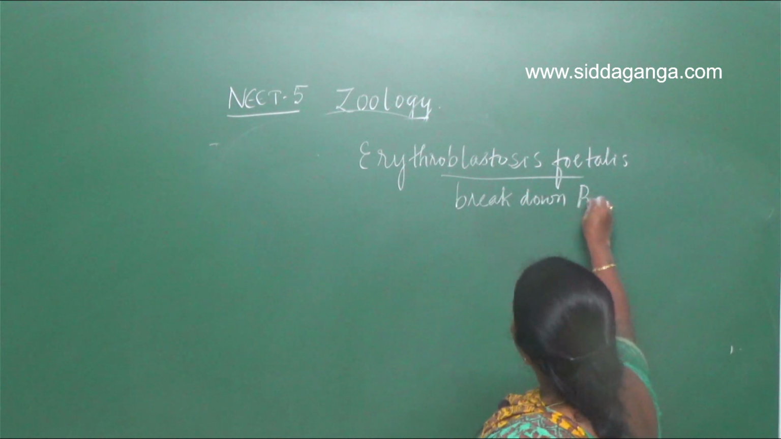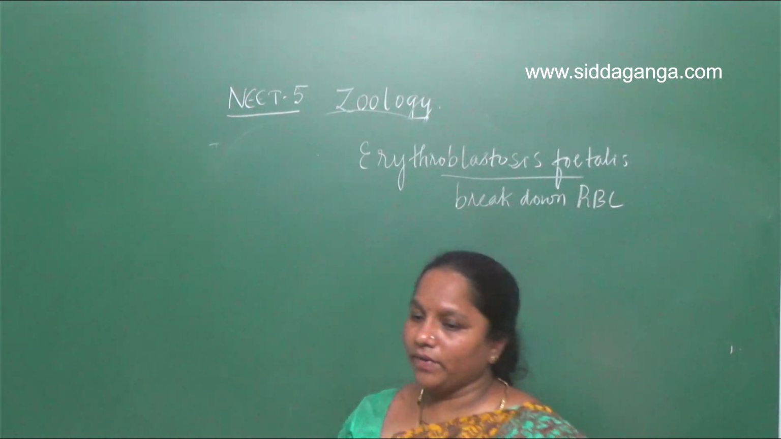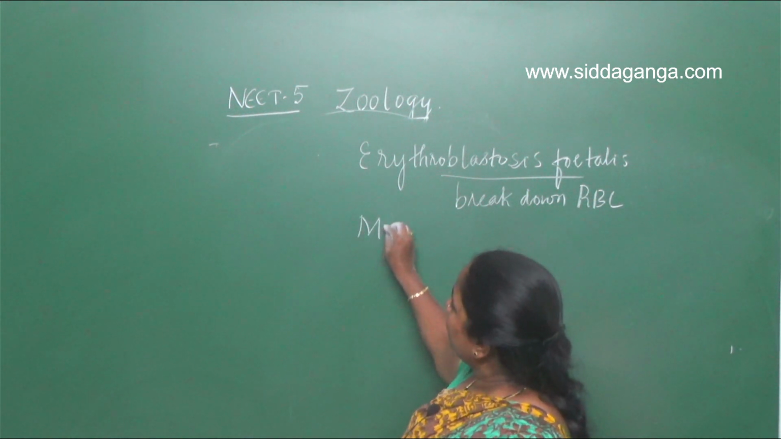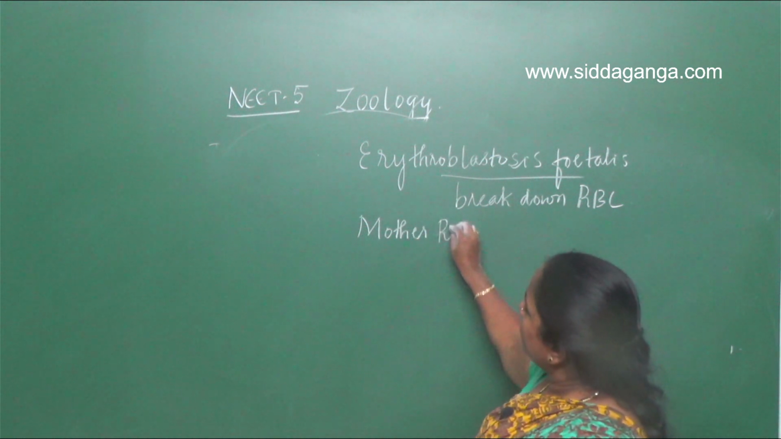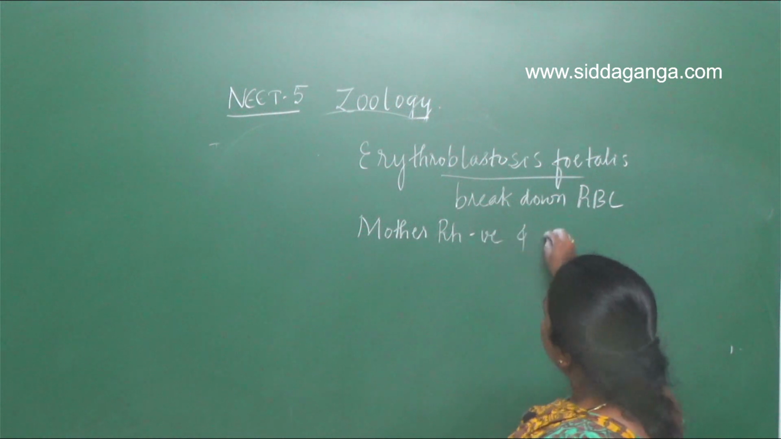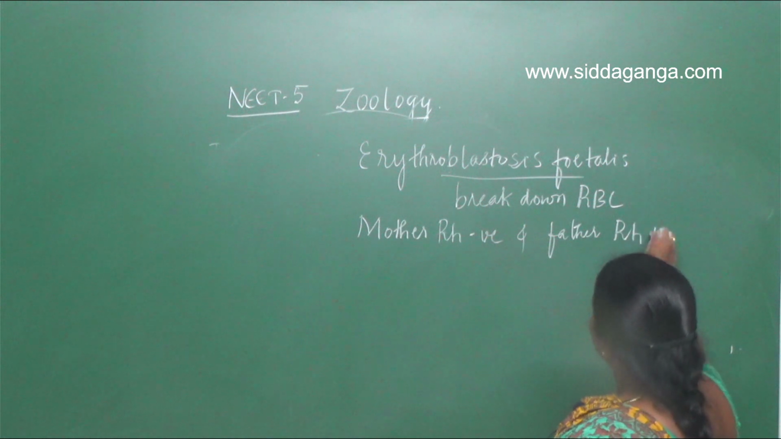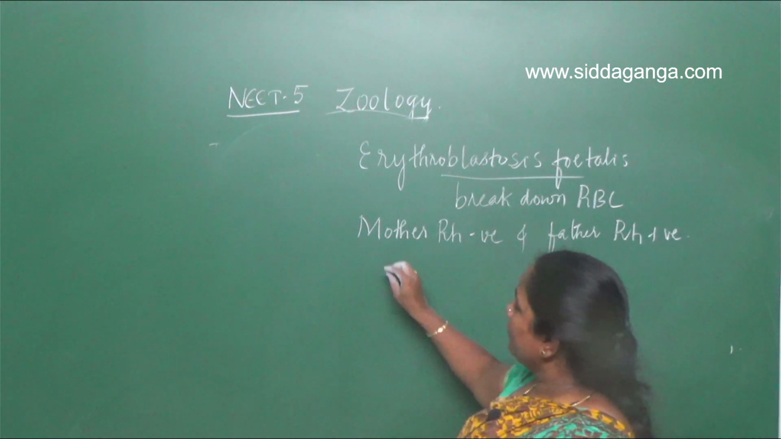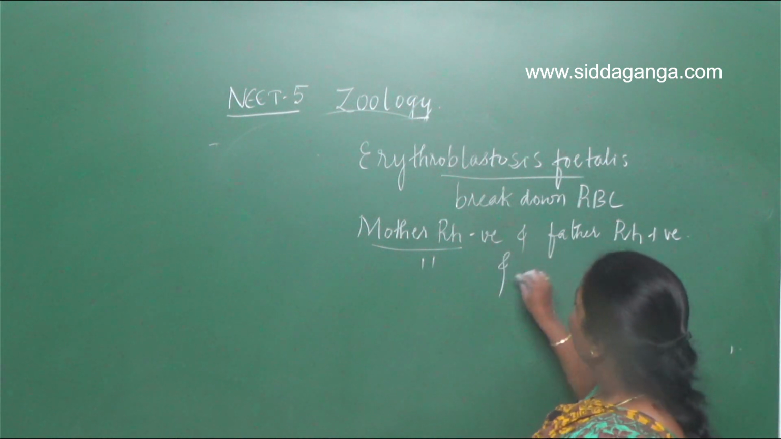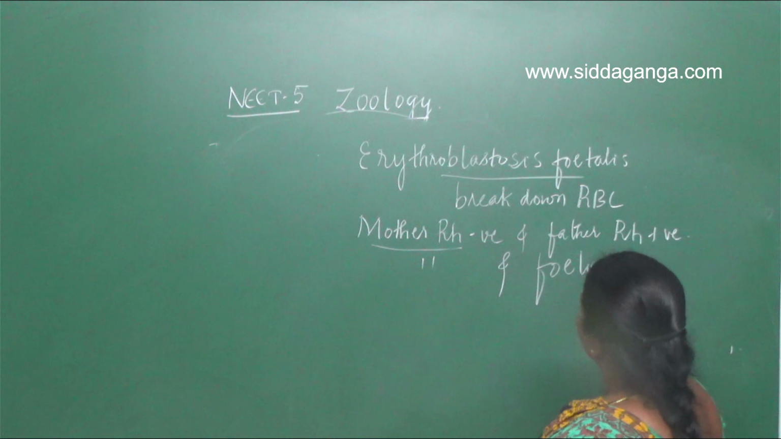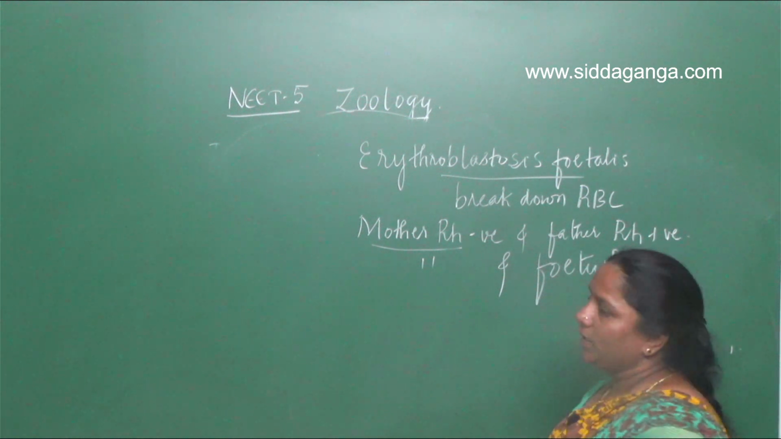Will occur here. So what is the condition they are asking? When will the RBCs break down? In which condition? When the mother is Rh negative and father is Rh positive. This is one condition. If we come to the fetus, if the same option is given in the same form, mother is Rh negative and fetus is Rh positive also. So they give any option there.